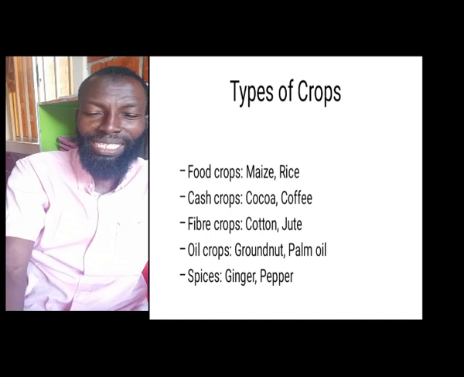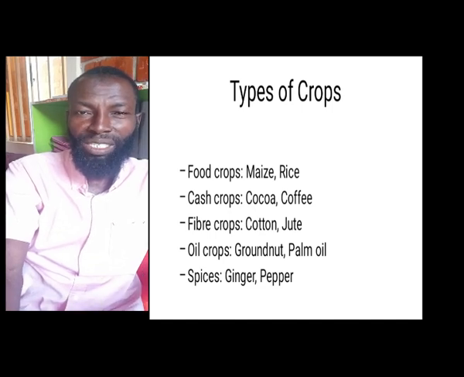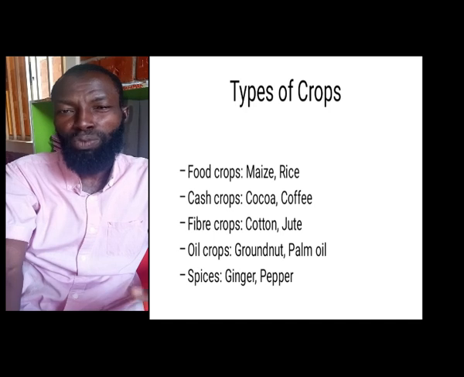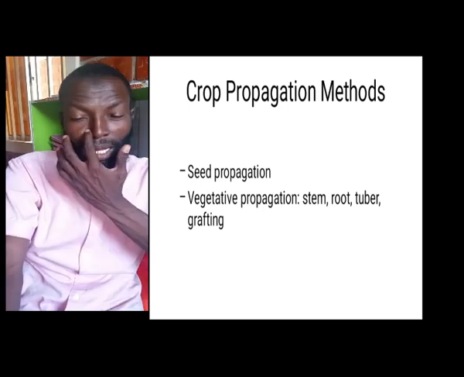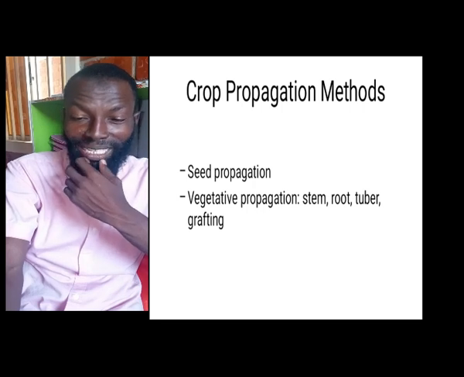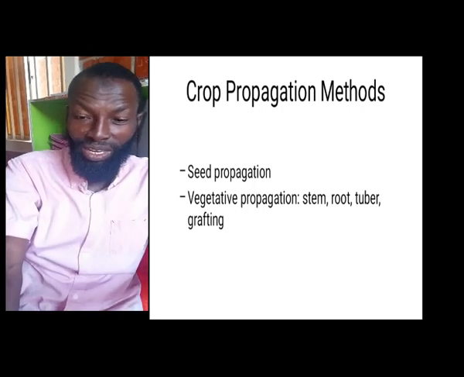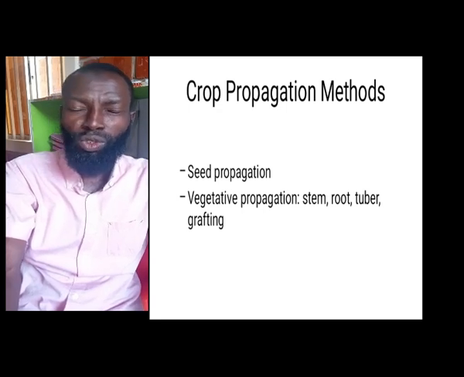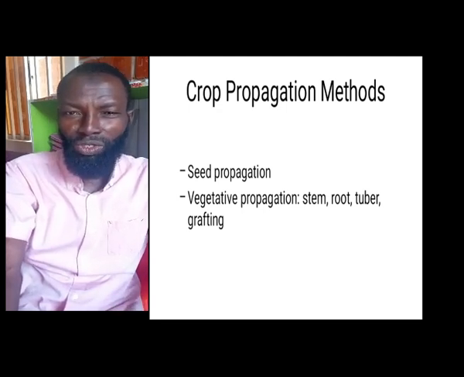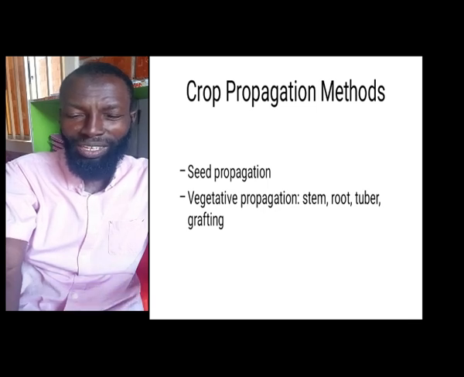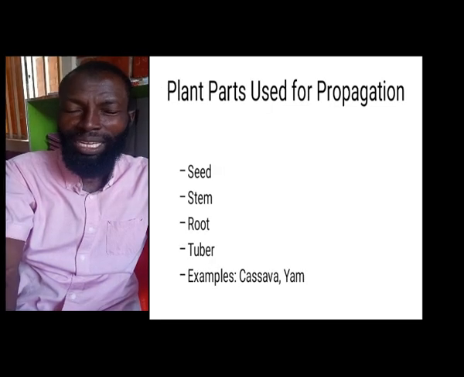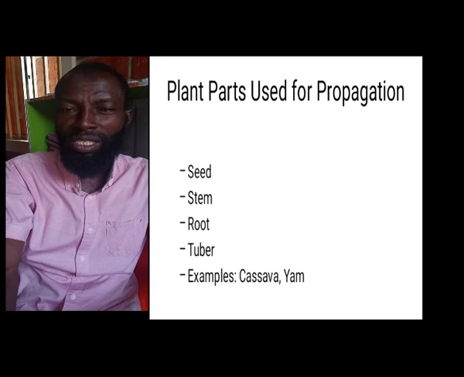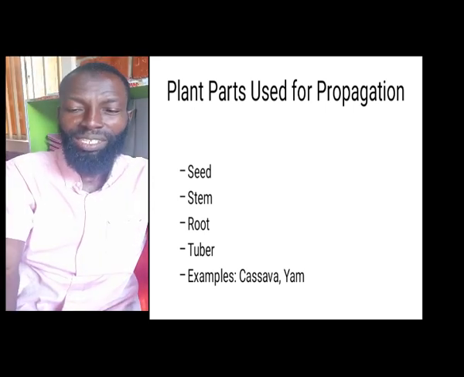And we have crop propagation methods. If we are talking about crop propagation, we are talking about how crops are multiplied. Seed propagation is done through the seeds. At the same time, we have vegetative propagation: stem, root, tuber, grafting. Plant parts used for propagation are the parts that farmers use in order to propagate crops. Number one, we have seed, we have stem, we have root, we have tuber, such as cassava and yam. All these crops can be propagated.